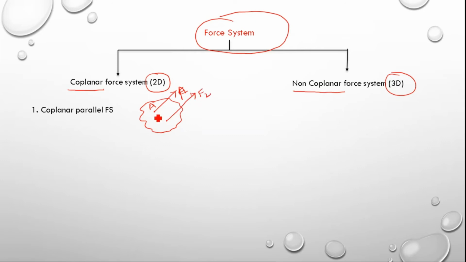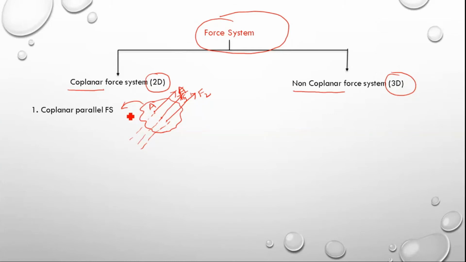If the lines of action of these forces are parallel to each other, or maybe at some place C, some more force F3, whose line of action is also parallel to F1 and F2. So whatever the number of forces acting on the body, if their lines of action are parallel to each other, then that force system is called coplanar parallel force system.